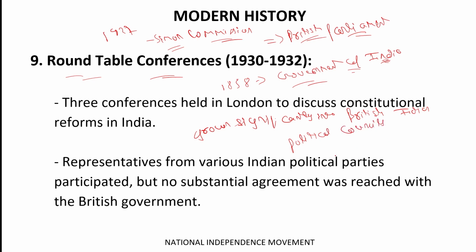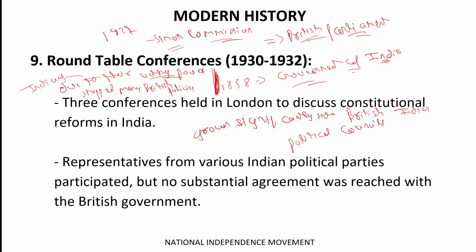Okay, and this made a headache for the British because the Indians, due to their voting power, stopped many British policies.